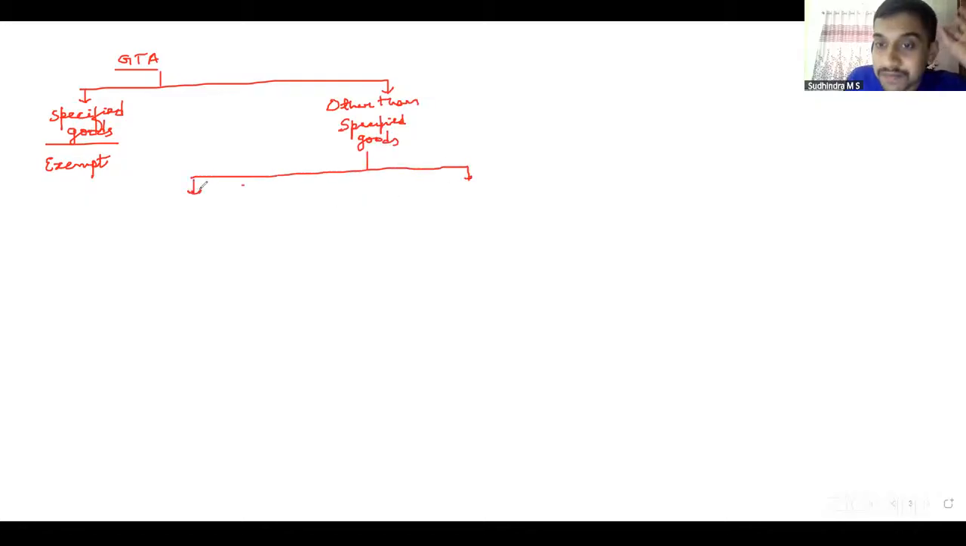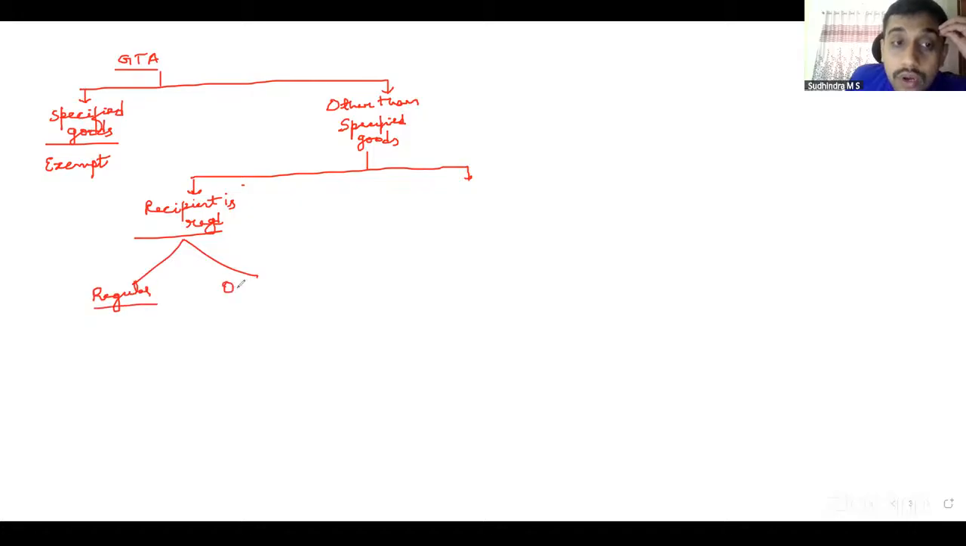If the recipient is registered, one of the specified persons is a person registered under GST, under the RCM discussion. However, if the recipient is registered, he can have regular registration or he can have only TDS registration. If they have only TDS registrations, those government departments, etc., it is exempt. If they have regular registration, it is taxable.